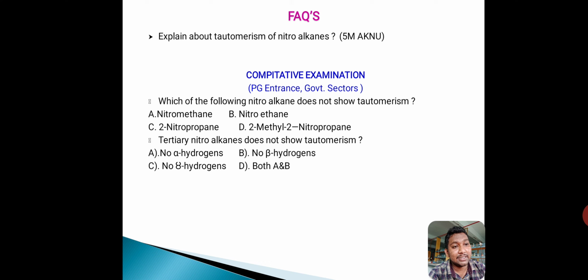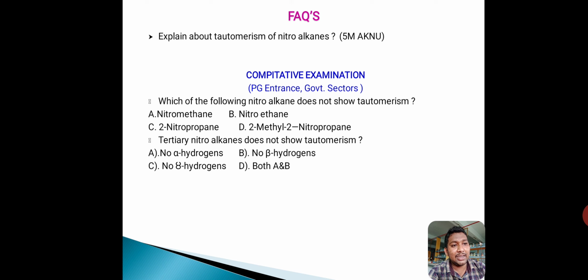And next one, tertiary nitroalkanes do not show tautomerism. Why? They have some reasons. A, no alpha hydrogens. B, no beta hydrogens. C, no gamma hydrogens. D, both A and B. The answer is A, no alpha hydrogen.